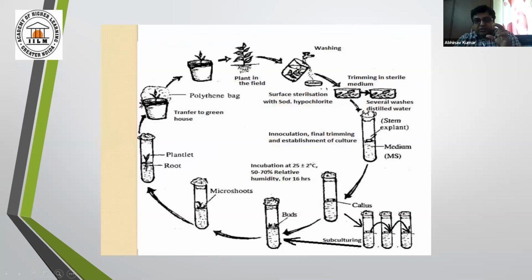So you need to subculture at proper intervals, then rooting, and after the roots you have to take it out from the test tube and put it inside a greenhouse, because these plants taken out from the tissue culture room are like babies from the ICU.